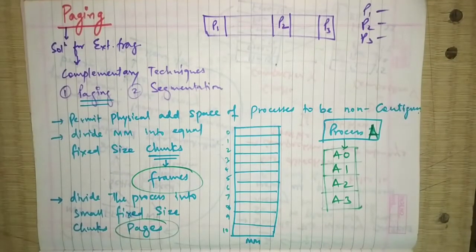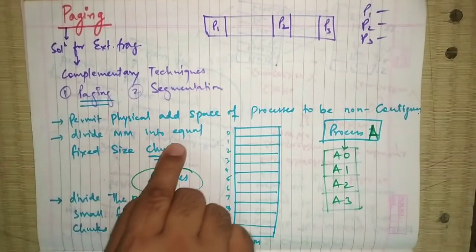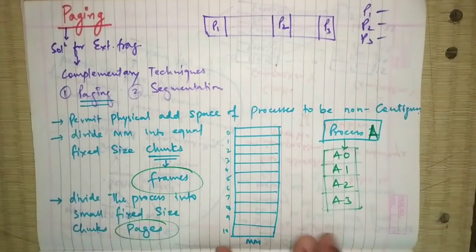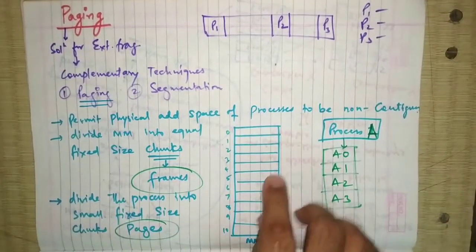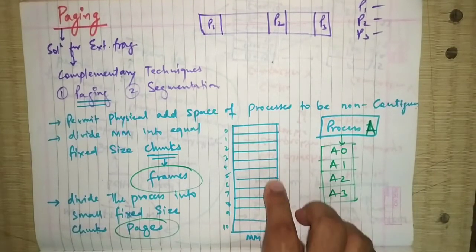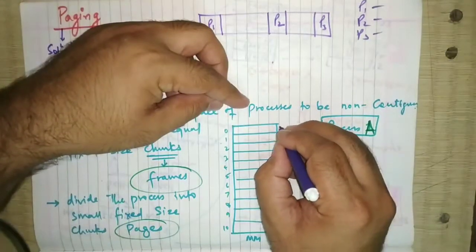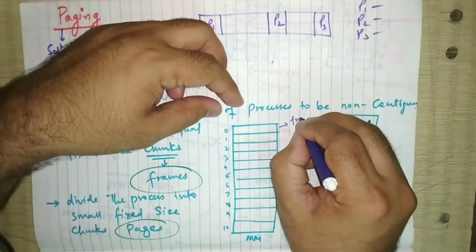Now I'm just repeating the things again because I took time for writing. I have divided my main memory into small equal size chunks, small partitions, and I will call each of these chunks a frame.